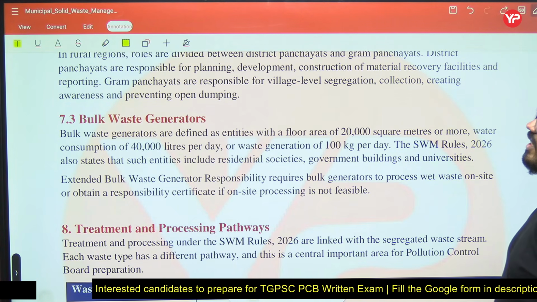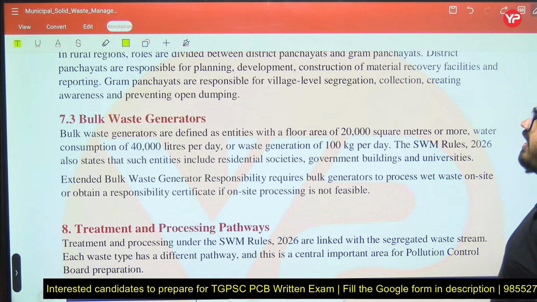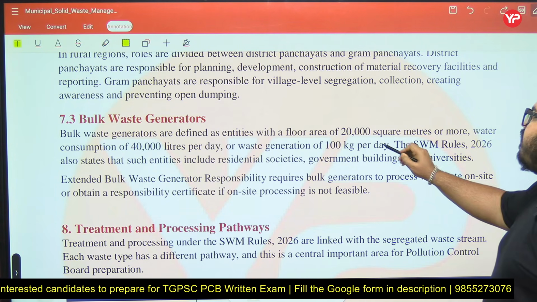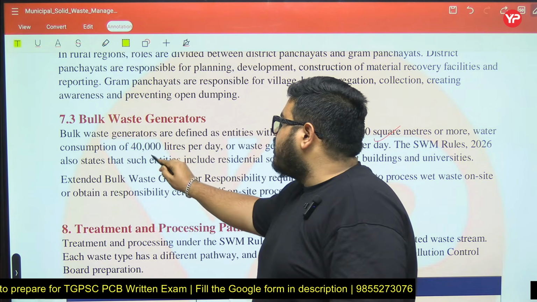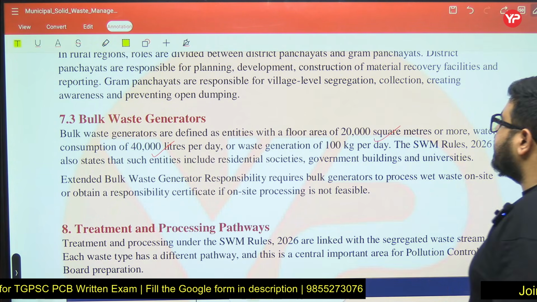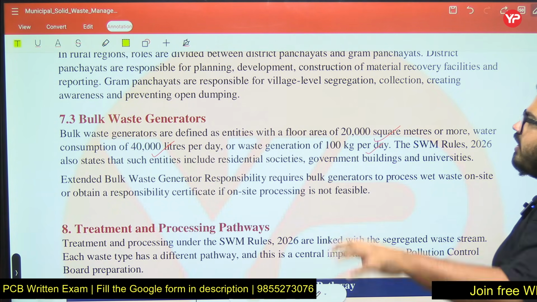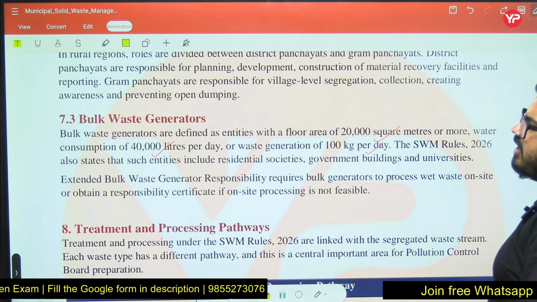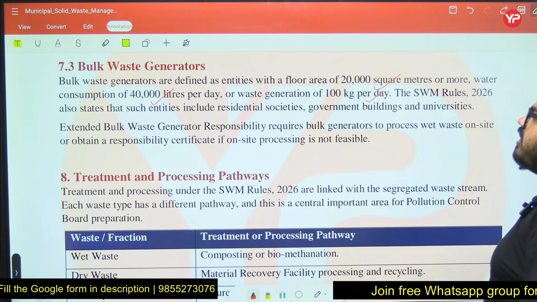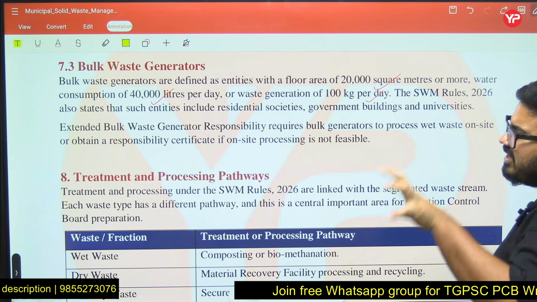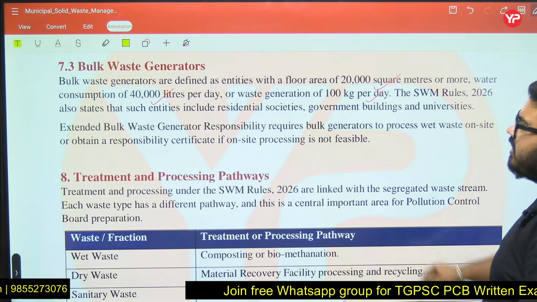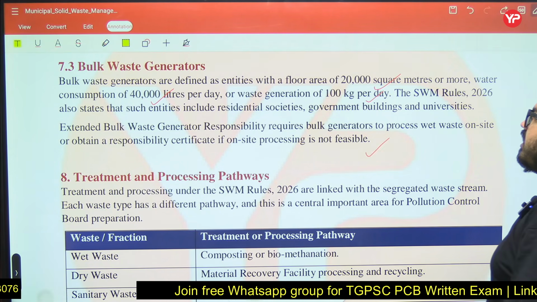What are bulk waste generators? Bulk waste generators are defined as entities with a floor area of 20,000 square meters or more, water consumption of 40,000 liters per day, or waste generation of 100 kg per day. These come under bulk waste generators. Extended bulk waste generator responsibility requires bulk generators to process wet waste on site or obtain a responsibility certificate if on-site processing is not feasible.